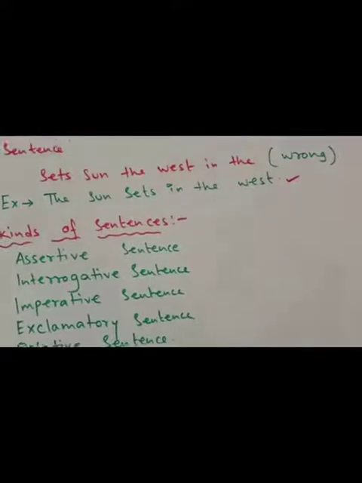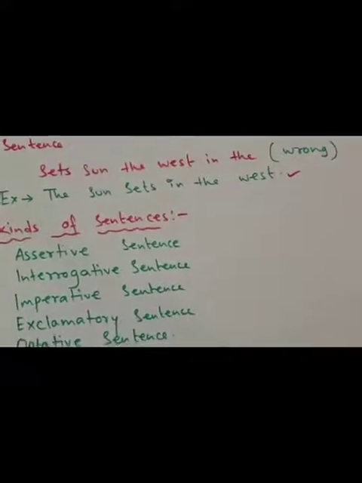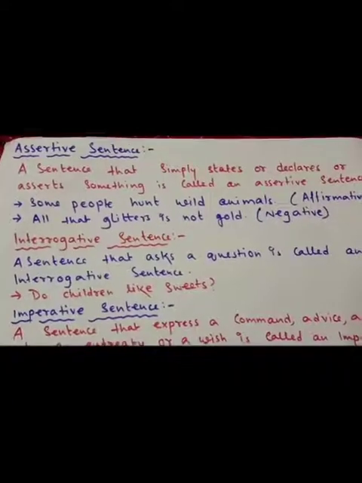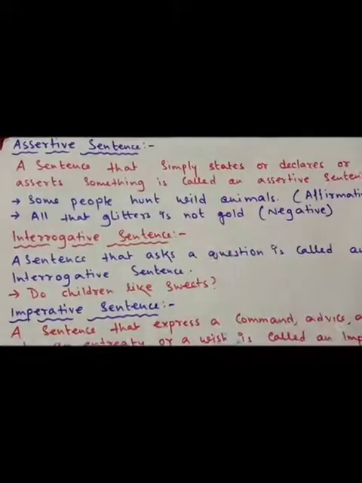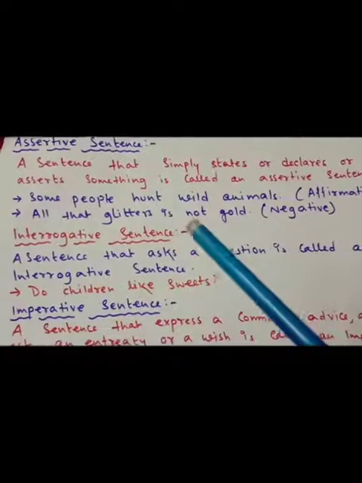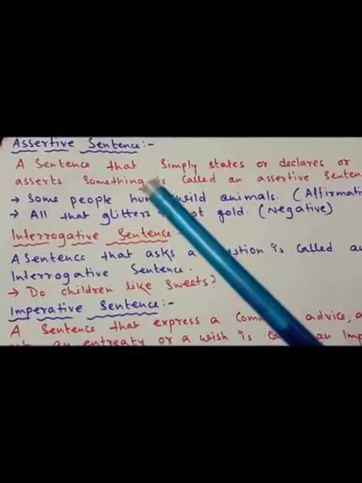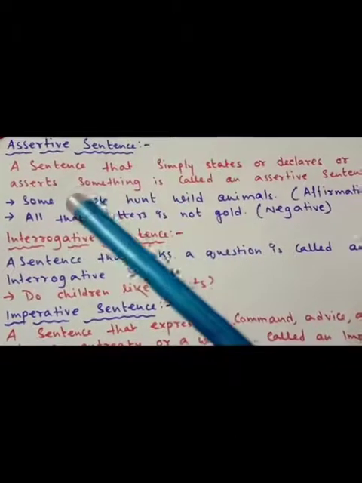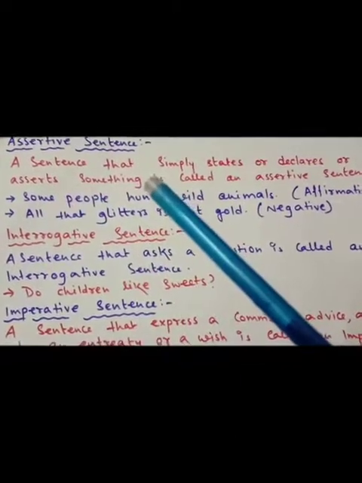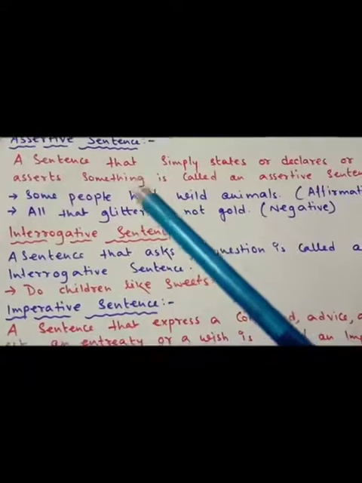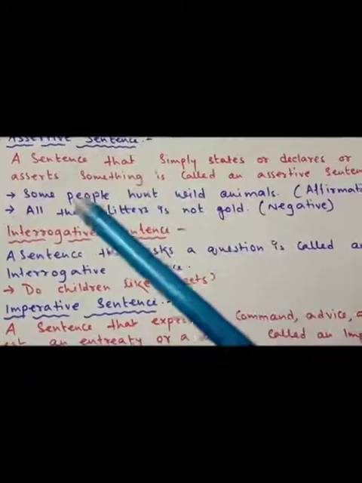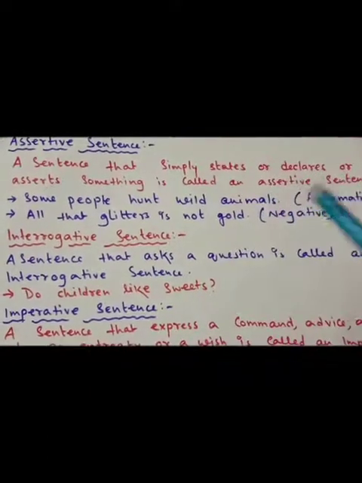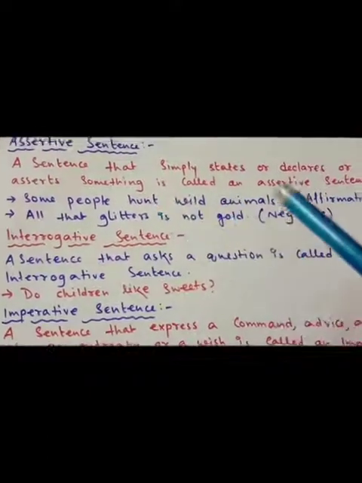Now we are going to learn about these kinds of sentences. Students, please look at the chart paper. Here I have written about the kinds of sentences. The first one is the assertive sentence. At first I would like to give the definition of an assertive sentence: a sentence that simply states, declares or asserts something is called an assertive sentence.